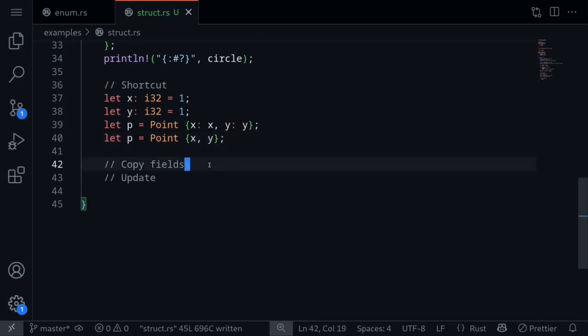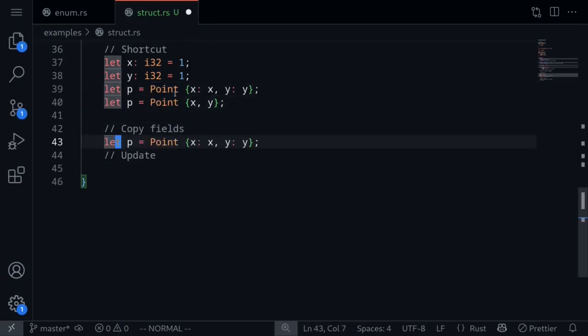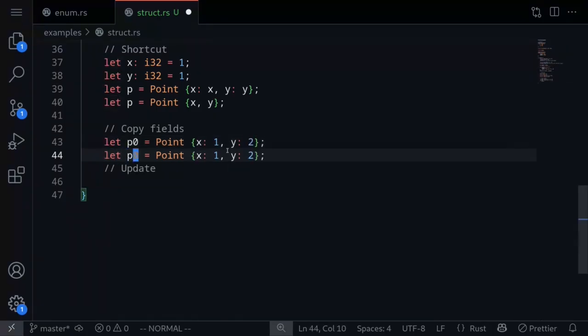Moving on, let's move on to the example of copying fields. So let's start with a point struct again. Let's say that we have a point with x equal to 1 and y equal to 2. And then we wanted to create a copy of this point p0, but we only want to update the field x. So the value for y will be p0.y. So this is one way of copying the field.